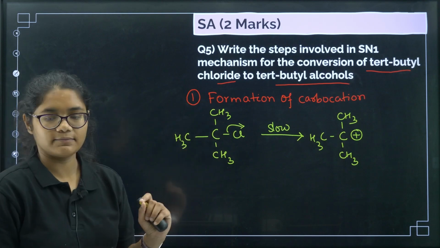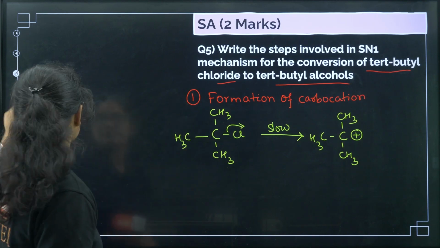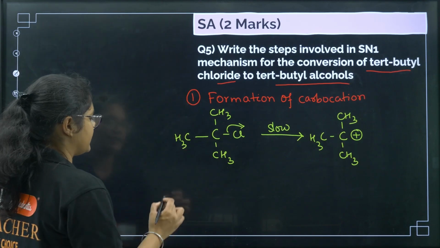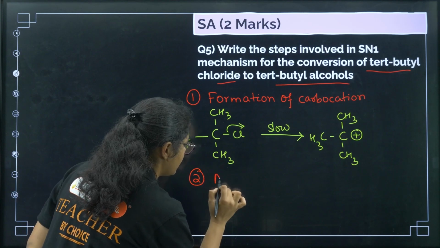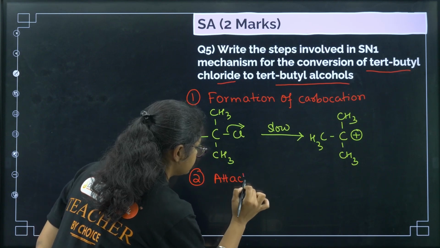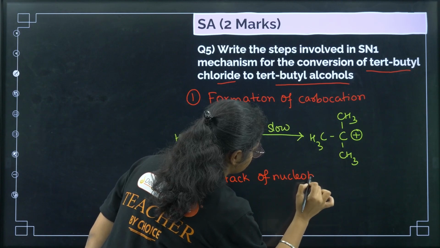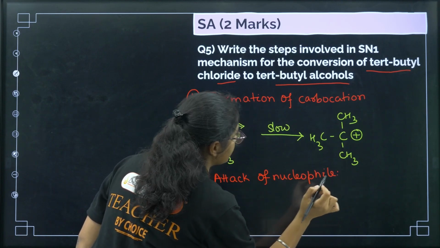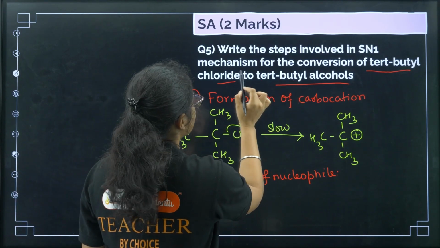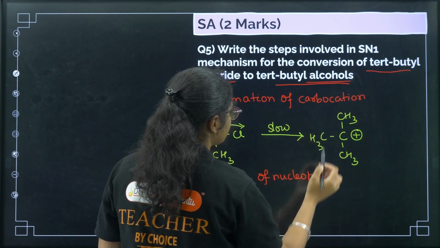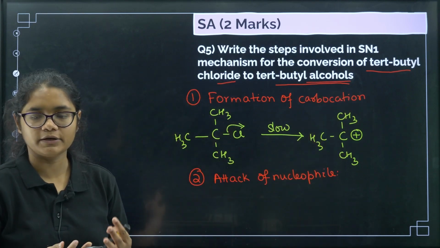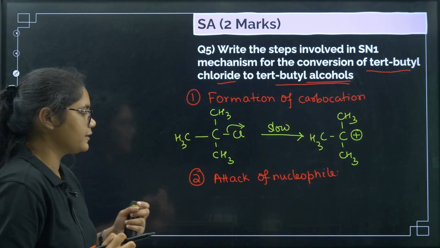So this is the first step where there is formation of carbocation. Now what is the second step? Attack of nucleophile, right? Now what is the nucleophile here? You see it is given alcohol. We need to convert it into alcohol. So what should be the nucleophile here? OH minus should attack, right?